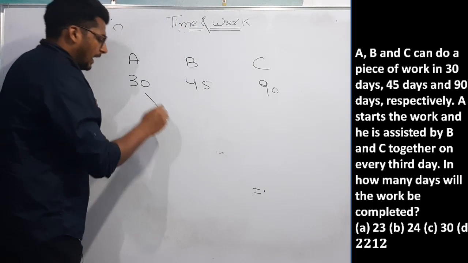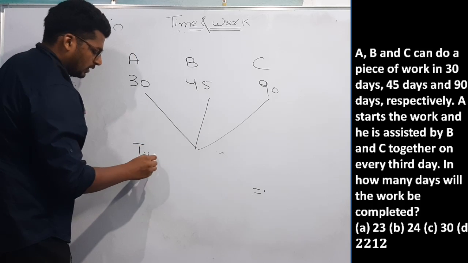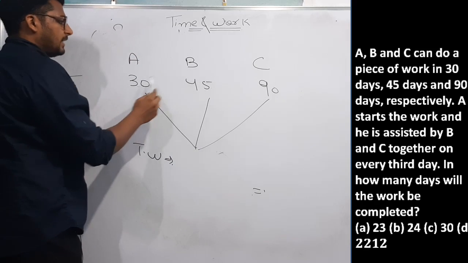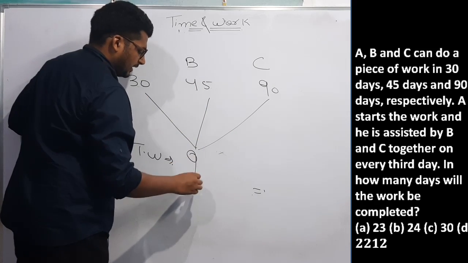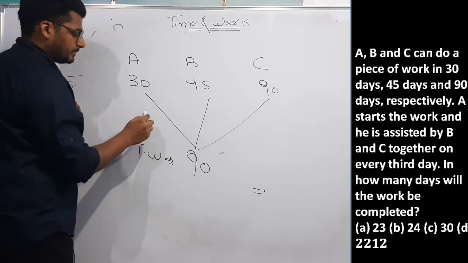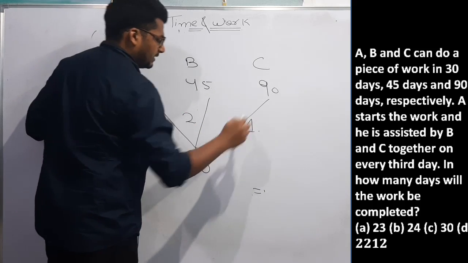First of all, I need to assume the total work. What will be the total work? The LCM of 30, 45 and 90 will be 90. And what will be the efficiency of A? 30 times 3 is 90, 45 times 2 is 90, and 90 times 1 is 90.